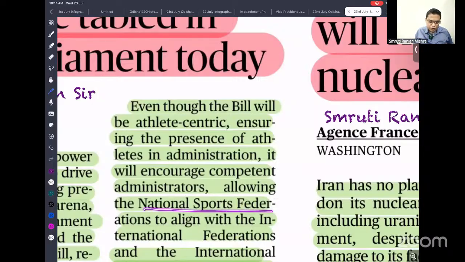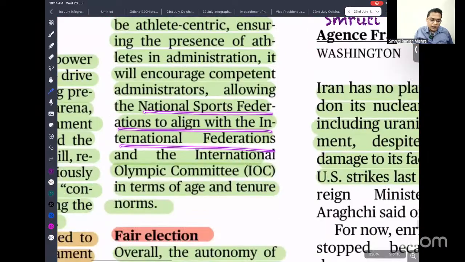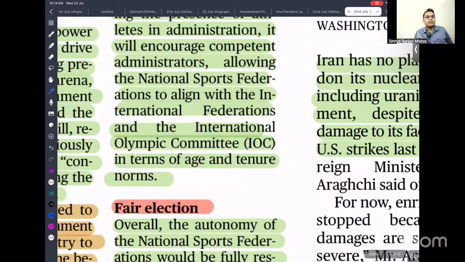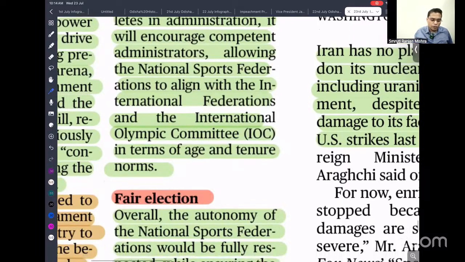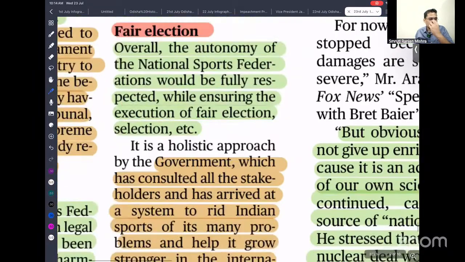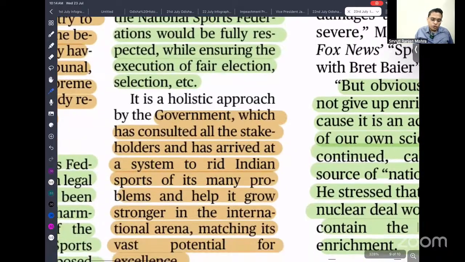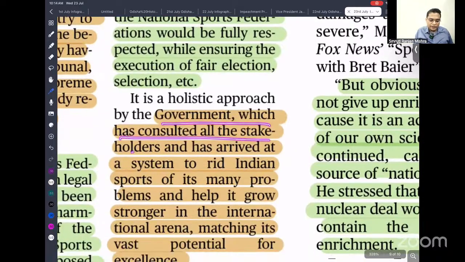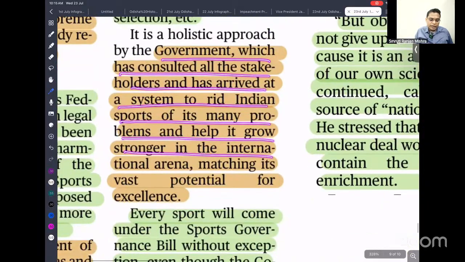National sports federations to align with the international federations. We also need all our national sports federations to be aligned with the international Olympic Federation and other international standards, so that our sportspersons comply with global norms. Fair elections overall: the autonomy of the national sports federations will be fully respected while ensuring fair elections and fair selection. We need to ensure that all selection processes are fair. The government has consulted all stakeholders and arrived at a system to rid Indian sports of many problems and help it grow stronger in the international arena.